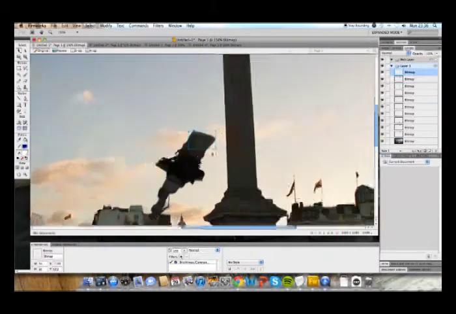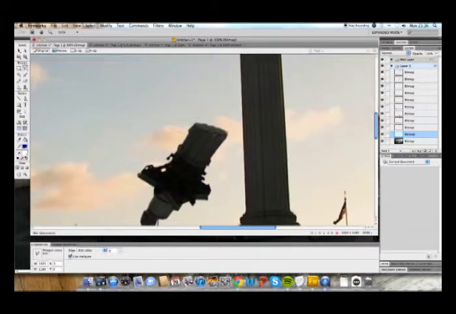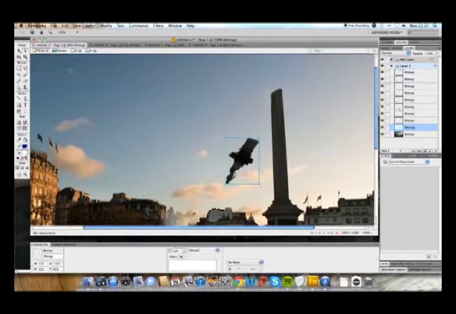Using an image from a broken column from Google Images, I cut out and colour corrected the rock and placed it on both ends of Nelson's column.